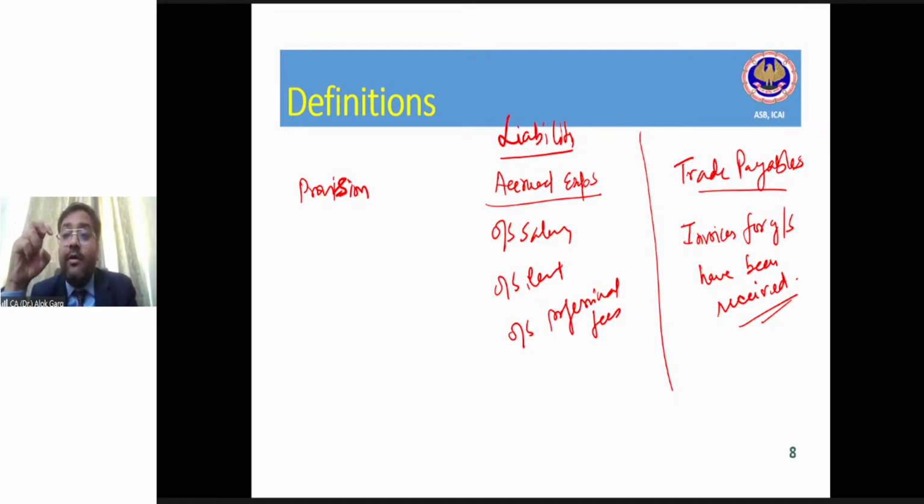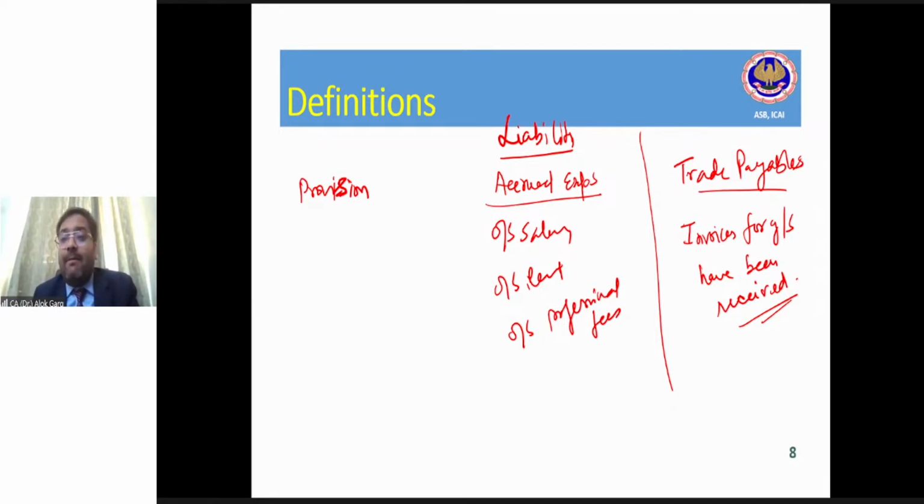I am talking about whether the incurrence of audit fee is something uncertain relating to amount? The answer is no. Is it uncertain about the period? The answer is no, right? Okay. So Viraj, accrued expenses are not part of provision. Accrued expenses are part of trade payable, right? Provisions are separate.